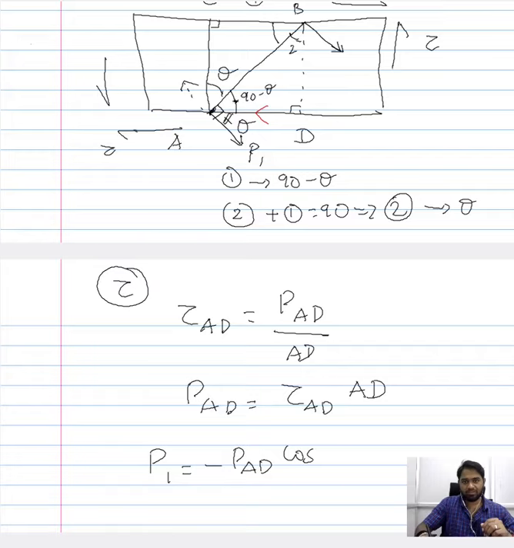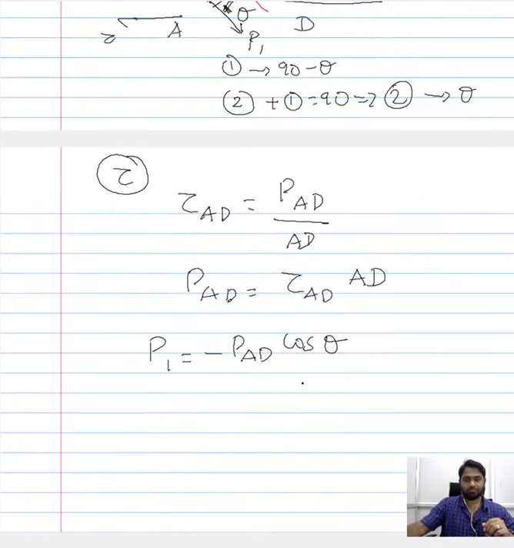So the summation of these two should be 90 degrees, and this is already 90 minus theta, and therefore this is theta. So this should be cos theta. Now when you substitute PAD in this expression, you would end up with minus tau AD into AD cos of theta.